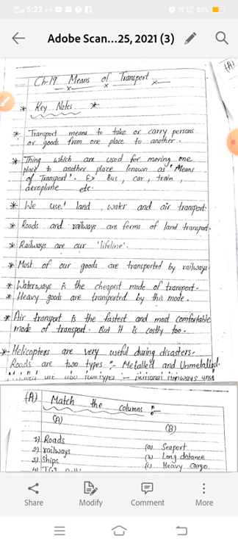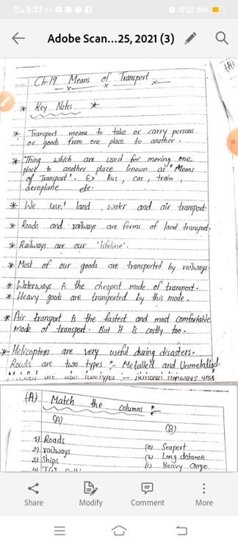So students, today we will do the revision of chapter number 19, means of transport. In our last lecture we completed the revision of chapter number 18, people who won fame. This is our last chapter of term 1,